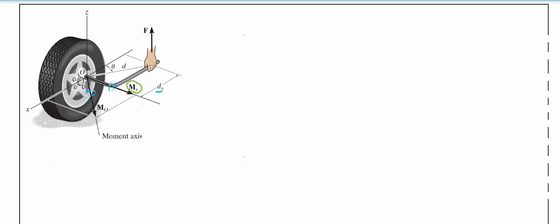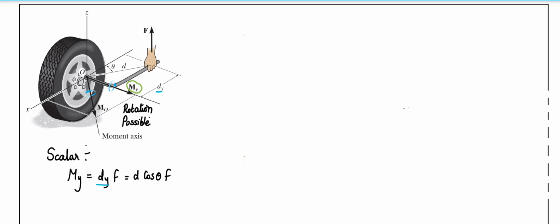The case which I have here is, if I apply the force which creates rotation about the point O, but you can see the nut is capable of only rotating along the y direction. So I can only find this if I take a scalar way of analysis, F into the perpendicular distance between the y axis and the F. That's the only needed or possible rotation we can find.